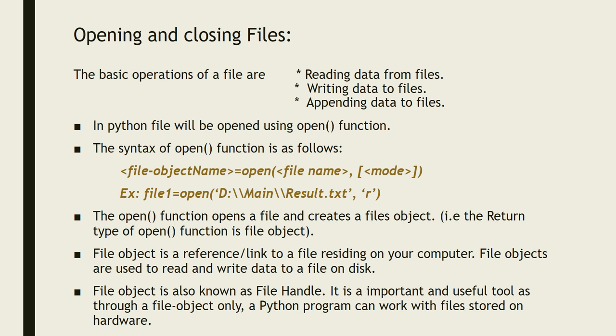As always, we have a Python function, the open function, which is used to open the file. We are going to understand this in greater detail. The general syntax of the open function is: file object name is equal to open of file name, comma, mode.